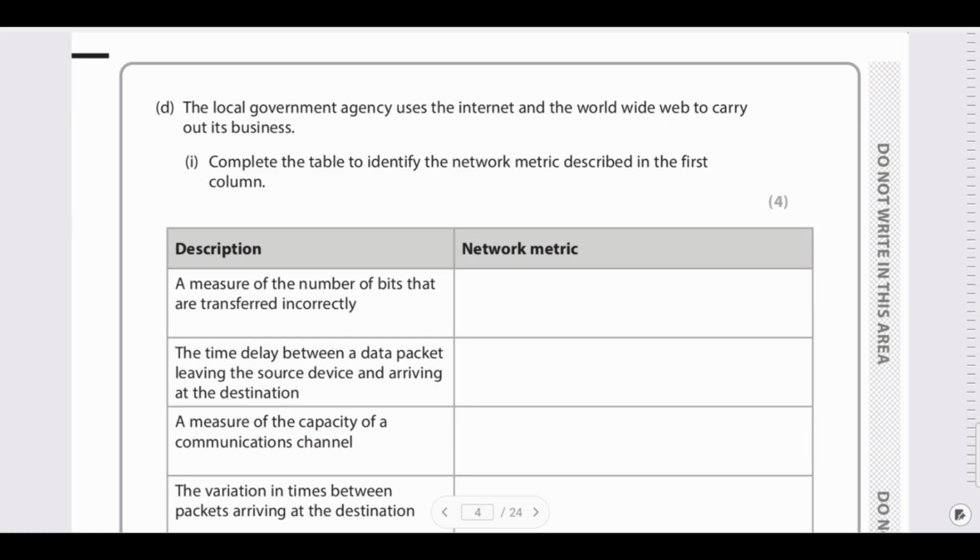Next question is, the local government agency uses the internet and the World Wide Web to carry out its business. Complete the table to identify the network metrics described in the first column. So they already gave a description. You need to find what exactly that is. The first one is a measure of the number of bits that are transferred incorrectly. So the network metric for this statement is error.